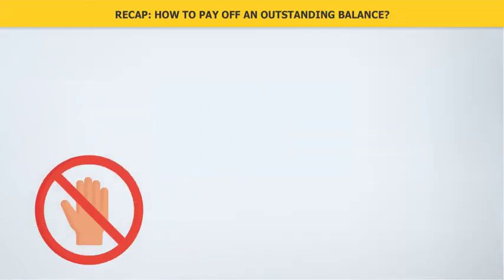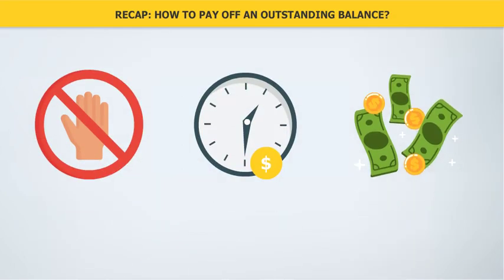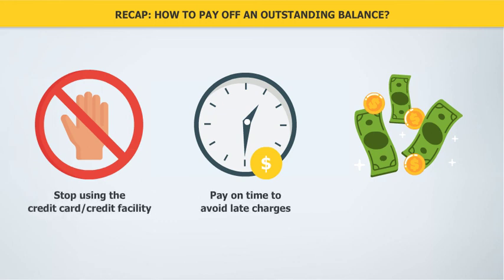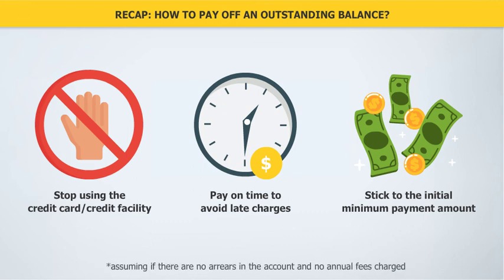Let's now recap the 3 important things you must do if you want to pay down an outstanding credit card balance. You have to do all 3 things at the same time. First, stop using the credit card. Next, pay your credit card accounts on time to avoid late charges. Lastly, stick to the initial minimum payment amount. Continue paying that amount regularly and not reduce it even as the balance falls.